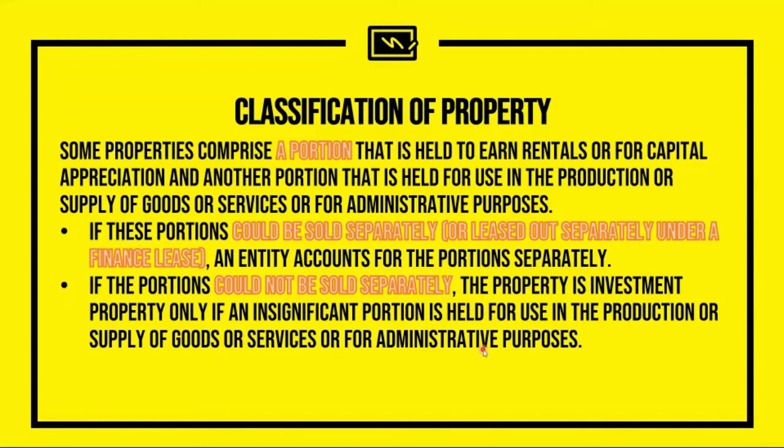So this is where judgment will come in, because the property cannot be sold separately.